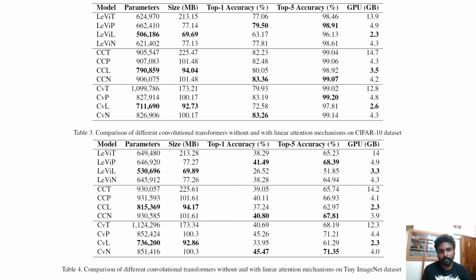We also performed experiments on other vision transformer architectures such as LeViT, the Compact Convolutional Transformer CCT, and the Convolutional Vision Transformer CvT, in which we replace the quadratic attention in the transformer and use linear attention mechanisms like Performer, Linformer, and Nystromformer. What we observe is that when we replace the transformer with the Performer and Nystromformer, the accuracy actually increases significantly, and the GPU consumption, as we previously saw, reduces to less than 1/3. This trend was observed across all the different architectures and across both the datasets.